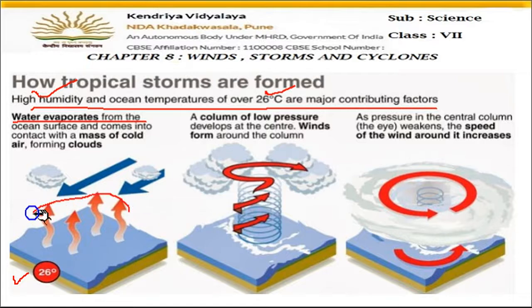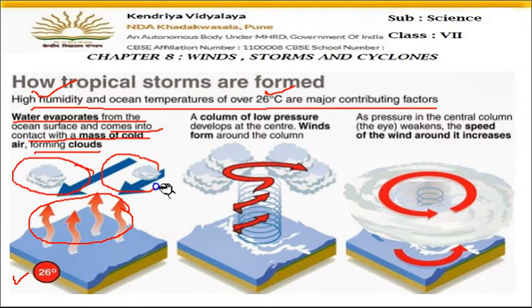These red arrows are showing that water is converting into water vapors, and they come into contact with the mass of cold air, forming clouds. When this hot air moves upward, there is a cool climate. So when it comes in contact with the cool climate and dust particles, they form clouds. When the hot vapor goes up, it forms clouds. So there will be cloud formation first.